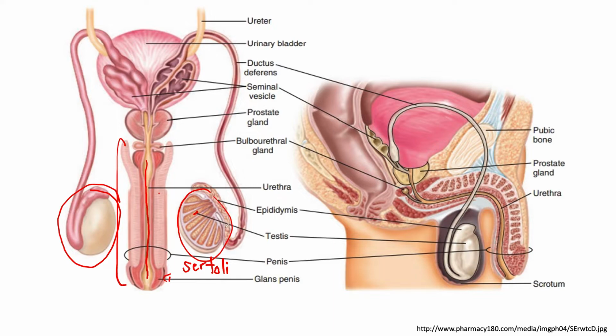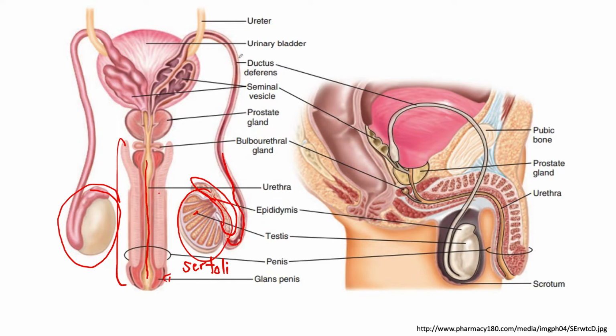Once the sperm cells are developed and mature, they are now stored in a part which is your epididymis. So in your epididymis, dito naghihintay yung sperm cells ninyo before ejaculation. So in the process, they may be stored in the epididymis and in the vas deferens.